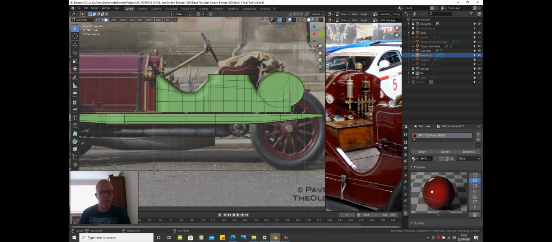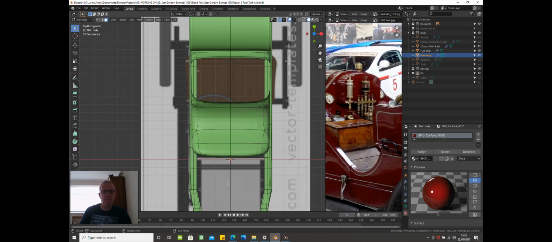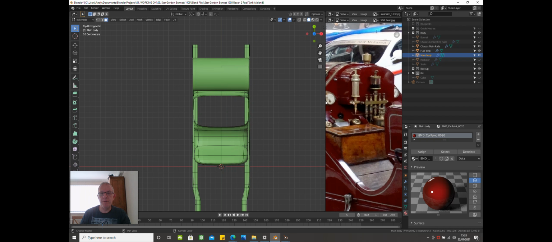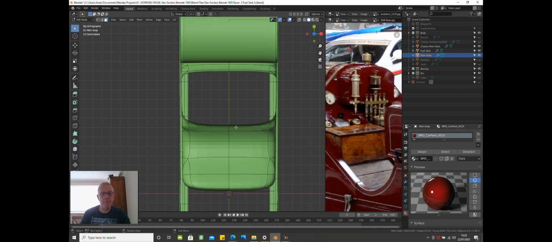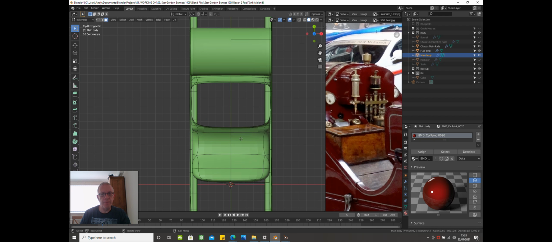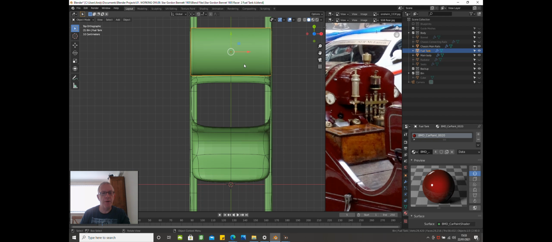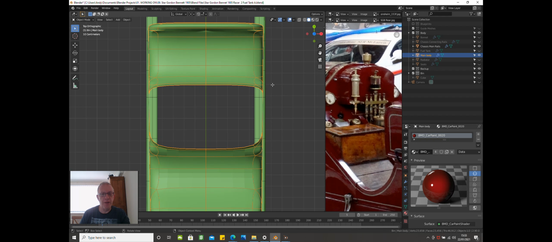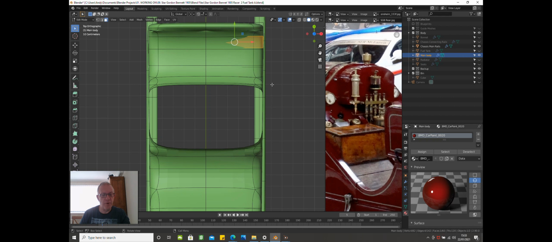What I need to do is get into top view, so press 7. Now we don't need the blueprint for this, so I'll turn the blueprint off. We'll turn this off for the time being, so go into object mode, turn the fuel tank off. So we need to be viewing what we're doing. Select the body, press tab and press Z and go into wireframe.